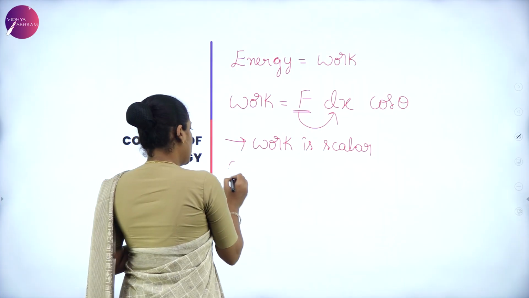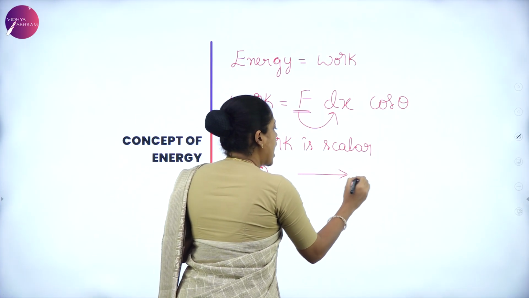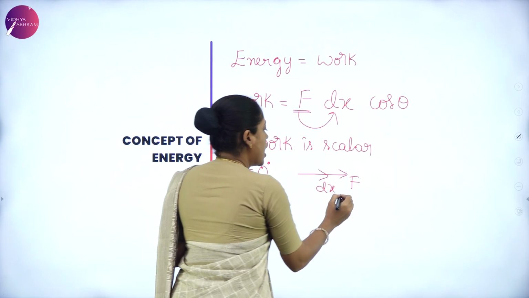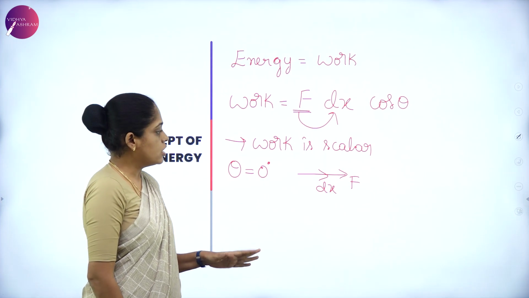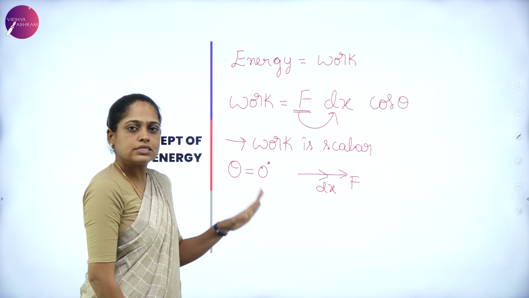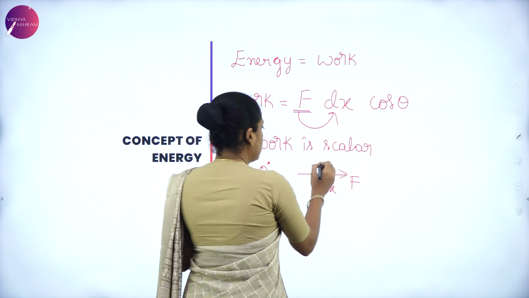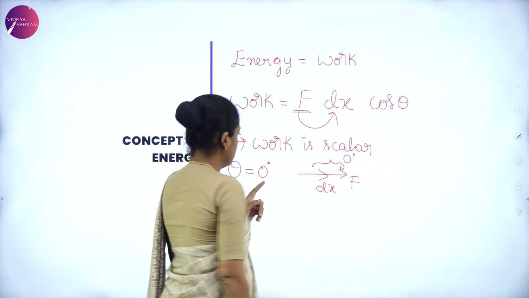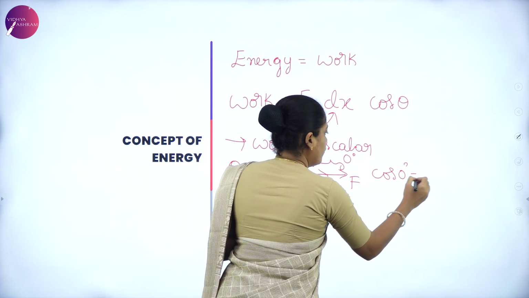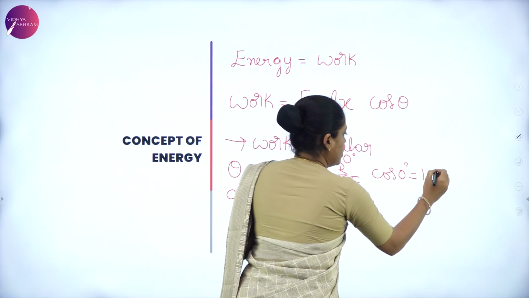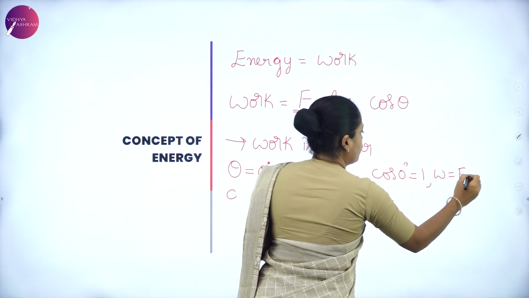Now, when theta is 0 degree, that is force and the displacement are in the same direction, meaning when I apply the force, the displacement of the body is in the same direction as the force applied, then the angle between them is 0 degree, and cos 0 degree is equal to 1, and in this case work is said to be done, and it is given by F dx.